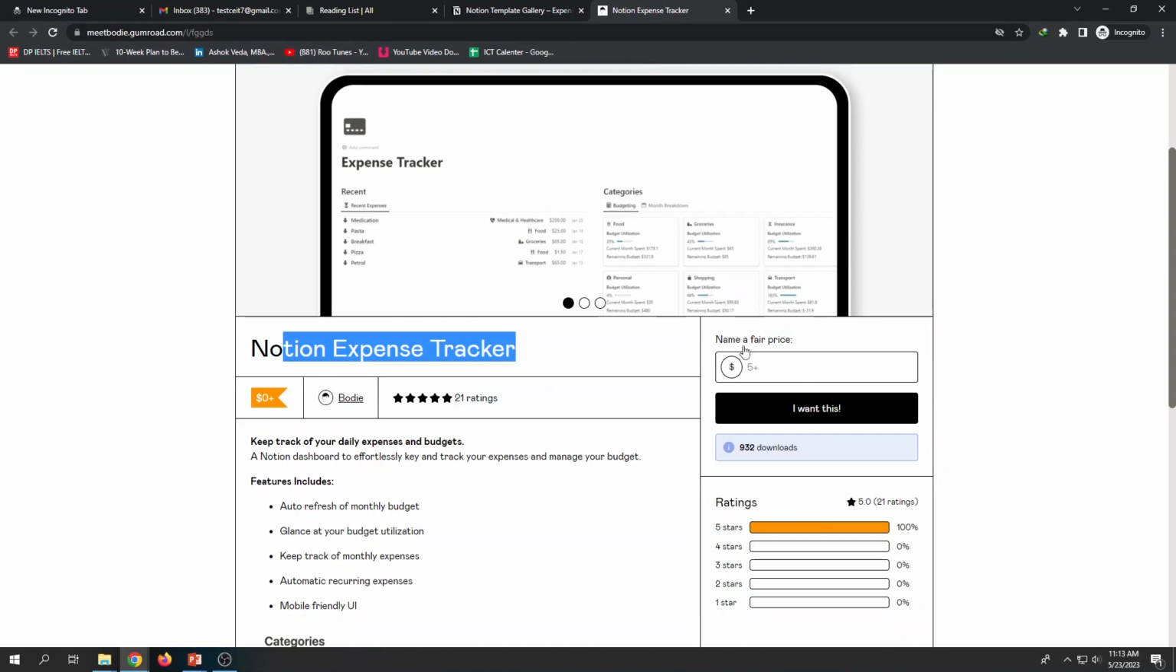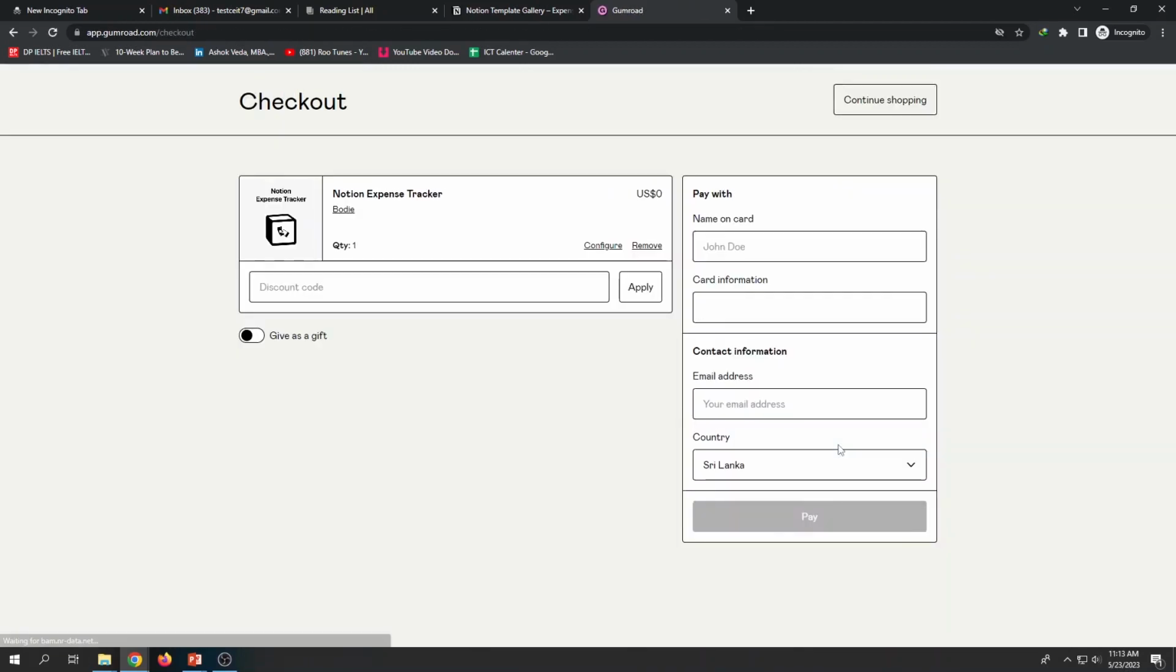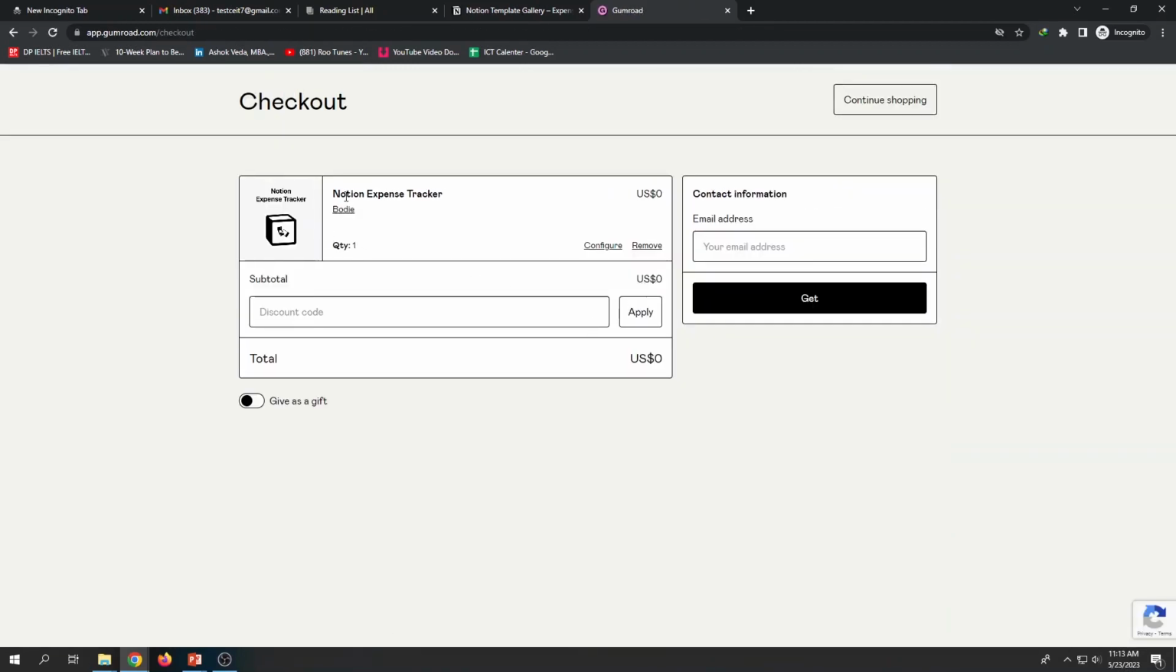We'll see how I can get it. Name a fair price. I want this. So they just suggest a certain price. I'll just make it 0 since I don't want to pay. And I click on I want this. Now they prepare the invoice. Notion expense tracker is for free. And then I can ask for an email address. And I'll give my email address.